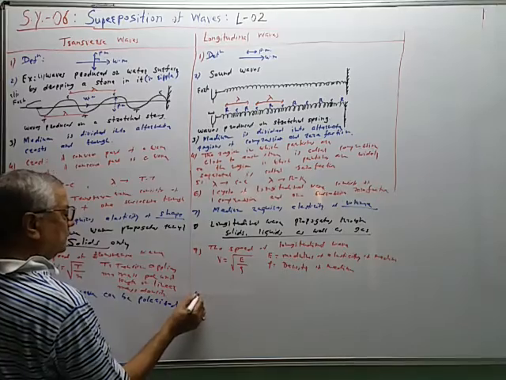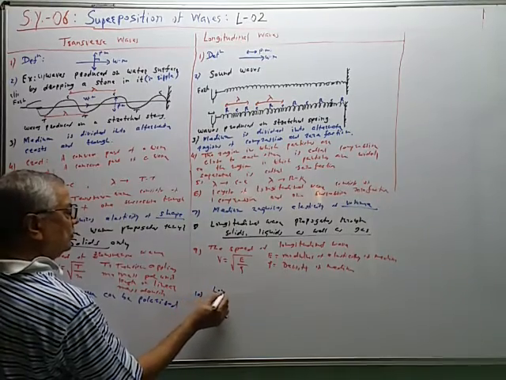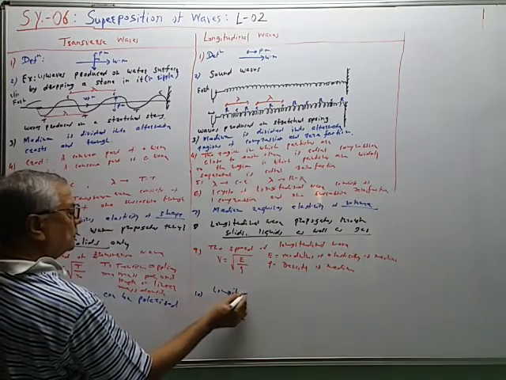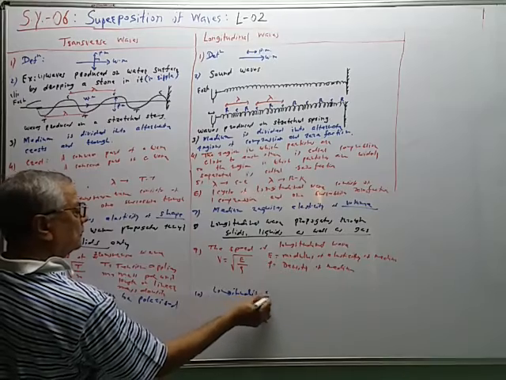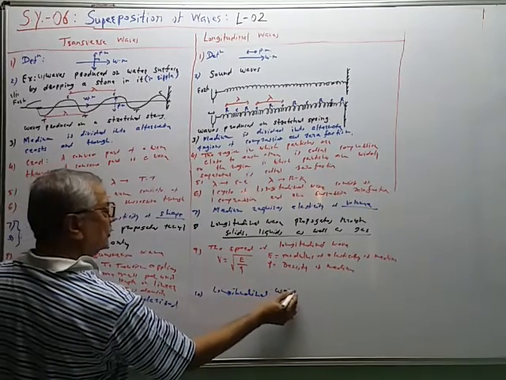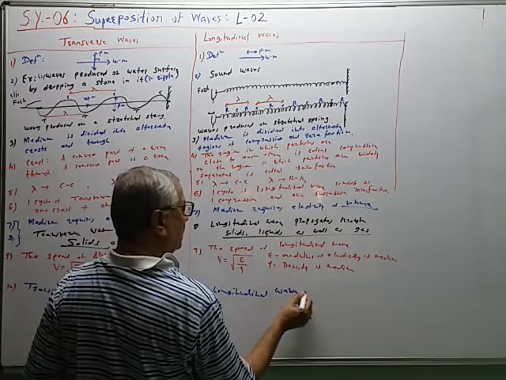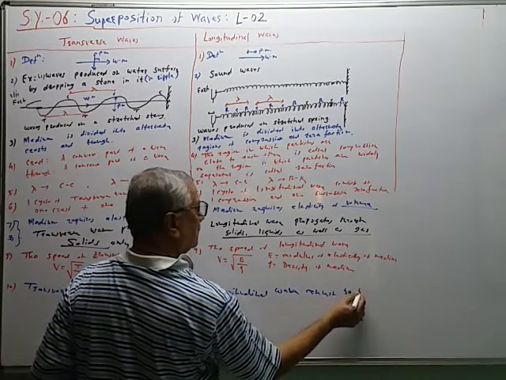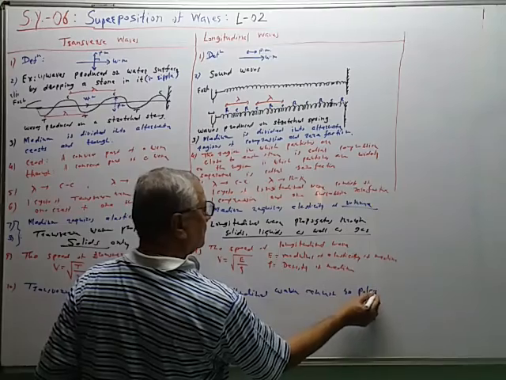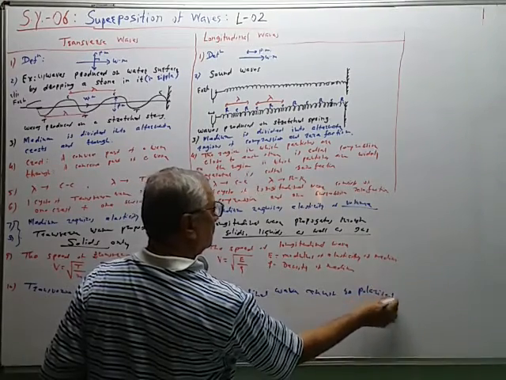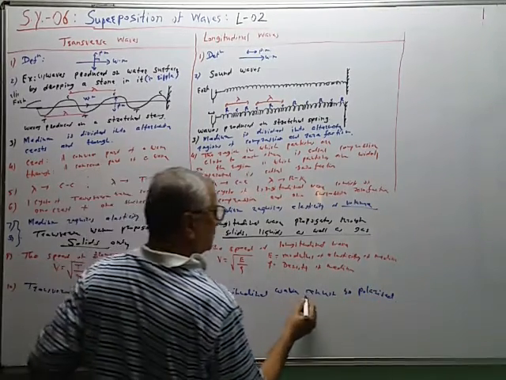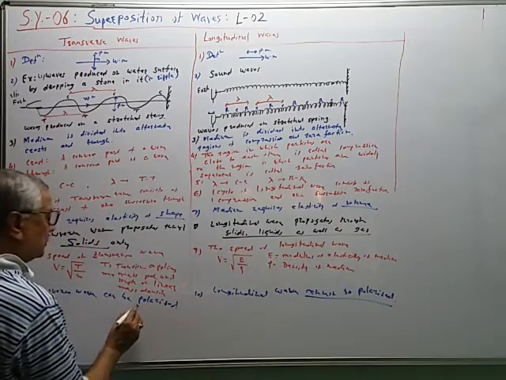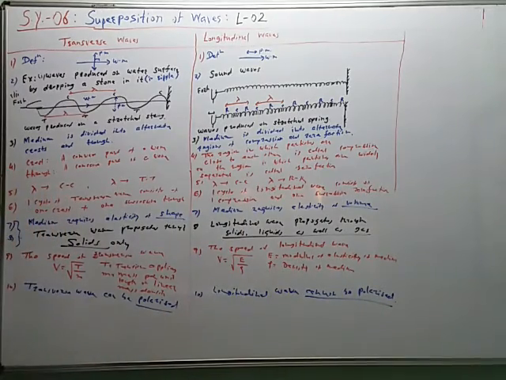Longitudinal wave cannot be polarized. This is also a point of distinction. So these are the 10 points of difference.